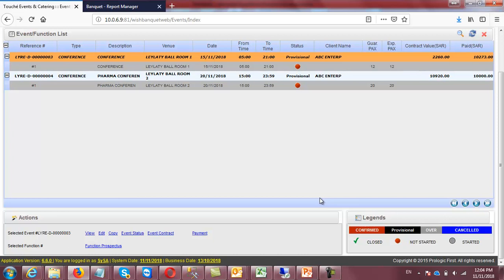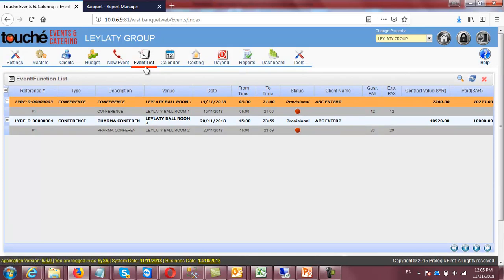Okay, so on that time you can define the cutoff date, and respectively on that date the system automatically cancels that record, cancels that event. Okay, you can take the printout of the function prospectus from here. You can make the copy of the event, right? You can take the event contract from here, and you can take any payment against that event from here. So these are the basic features which are available in event list.